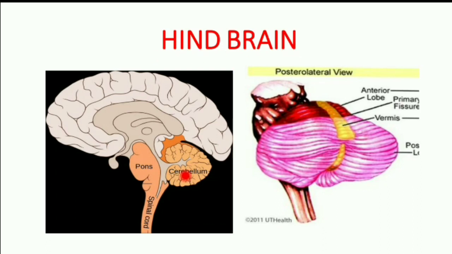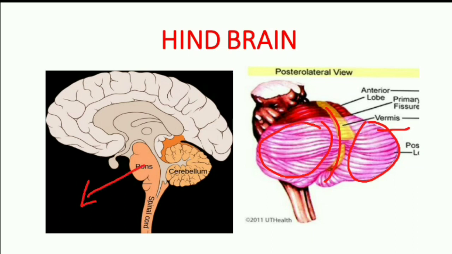The hindbrain consists of 3 main parts: cerebellum, pons and medulla oblongata. Cerebellum also consists of 2 hemispheres, left hemisphere and right hemisphere, and in the center it has vermis. The main function of the cerebellum is to coordinate the voluntary movements and also maintain the body balance. It is the second largest part of the brain.